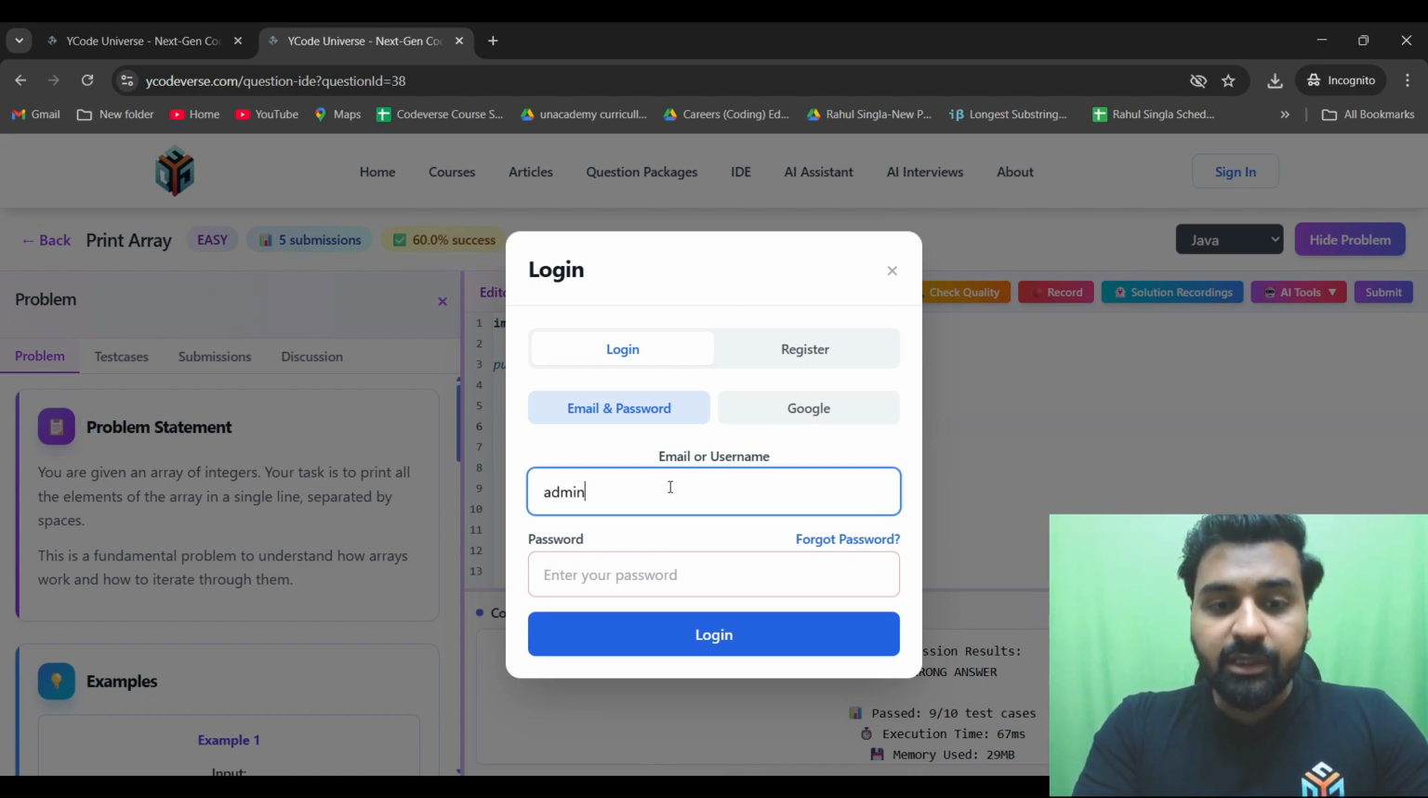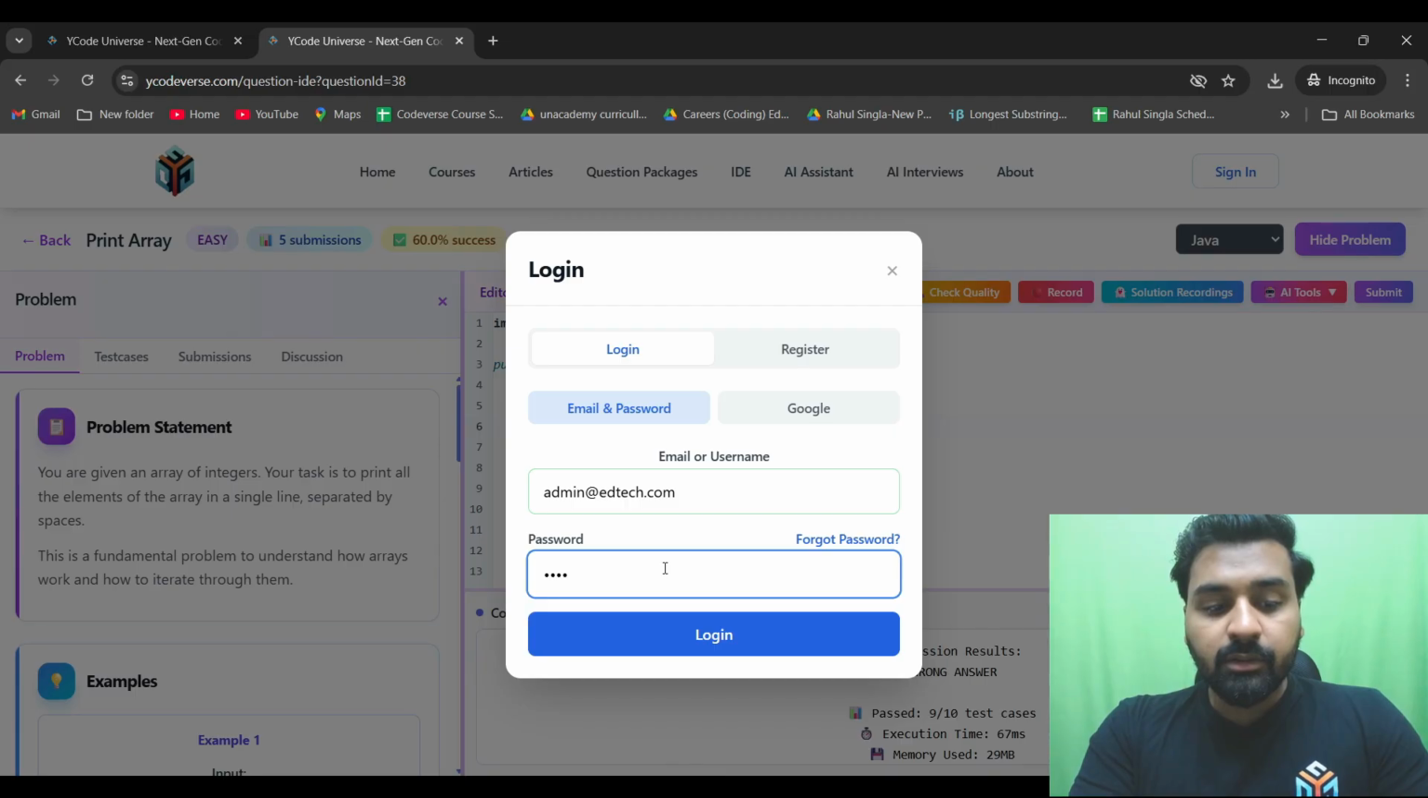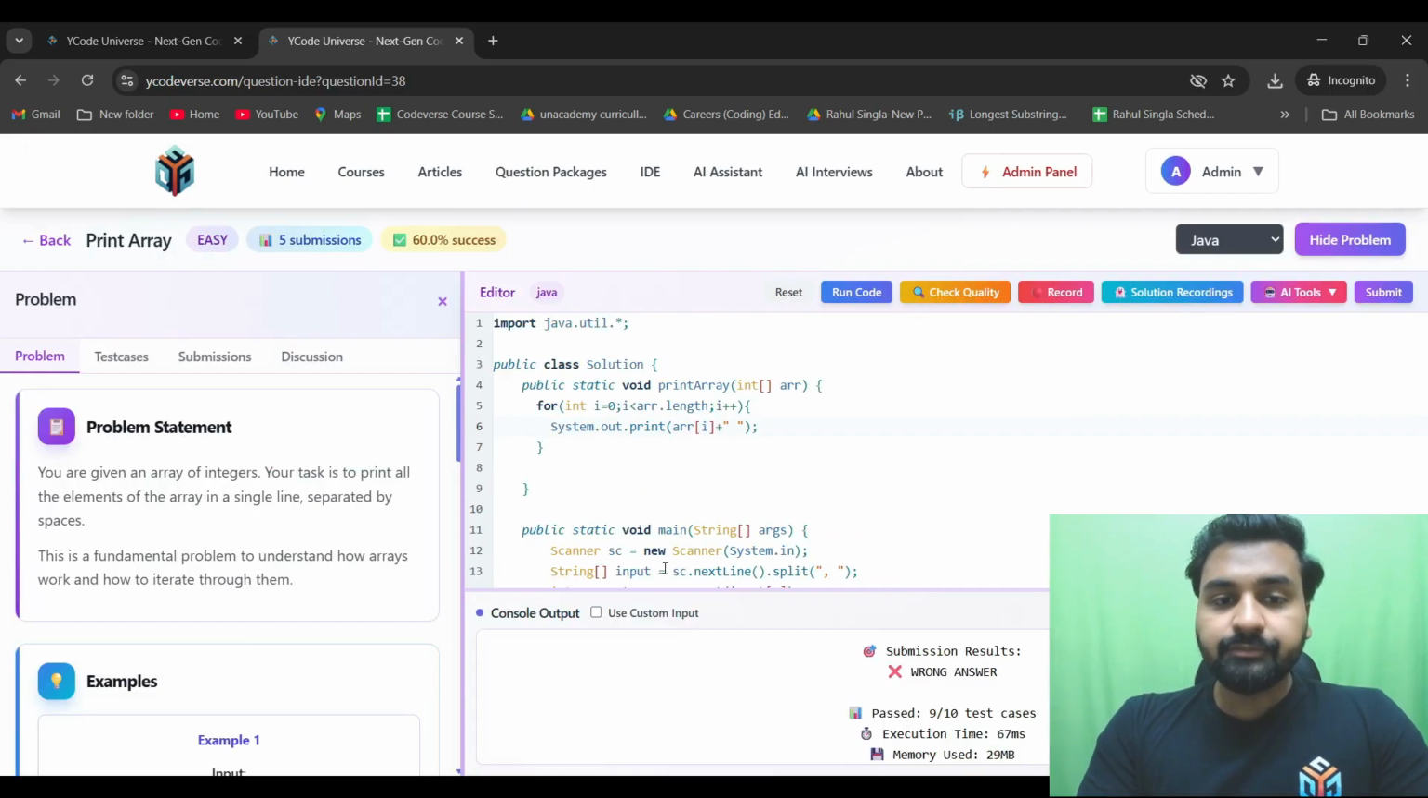Okay, so admin at, this is my ID, this is the admin view. So you can just log in through Google or register yourself and use email and password. So now let's submit it.